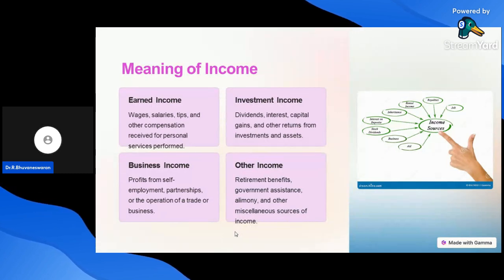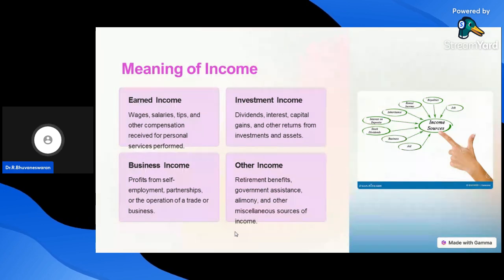What is investment income? Investment income is the income earned by an individual or company from dividends, interest, capital gains, and other returns from investments and assets. This is called investment income. Third one, business income.